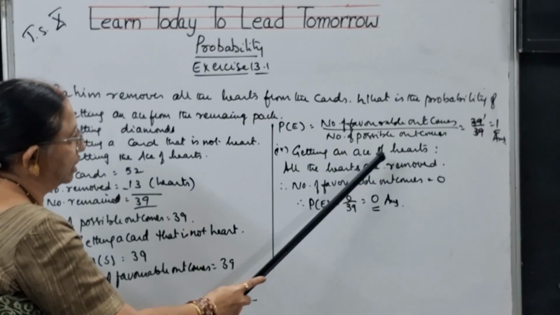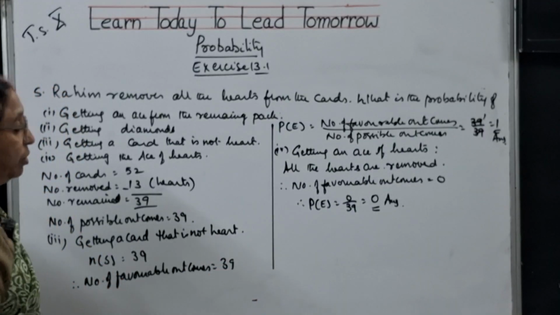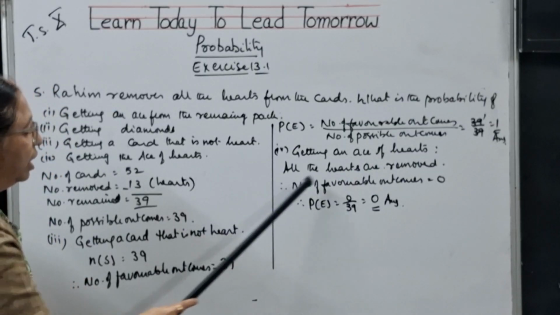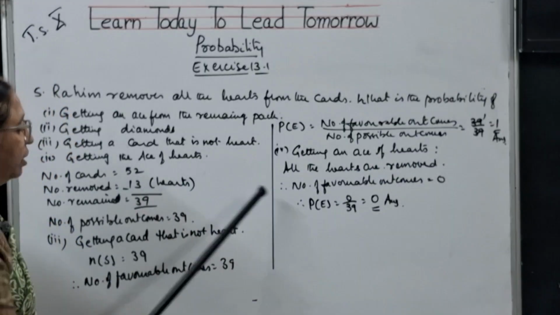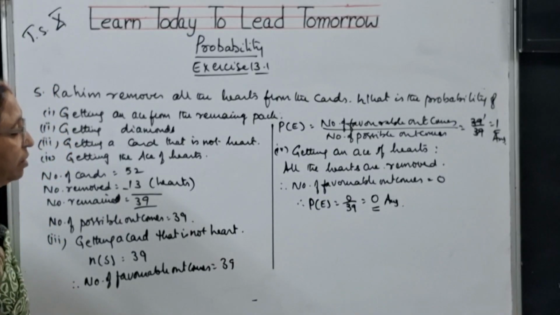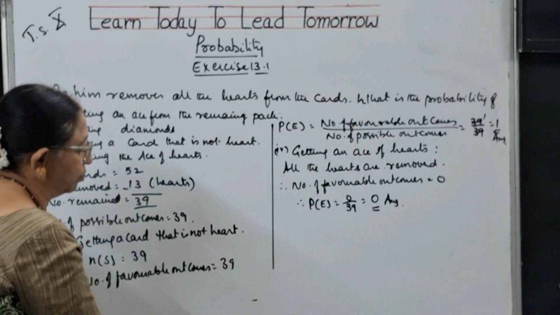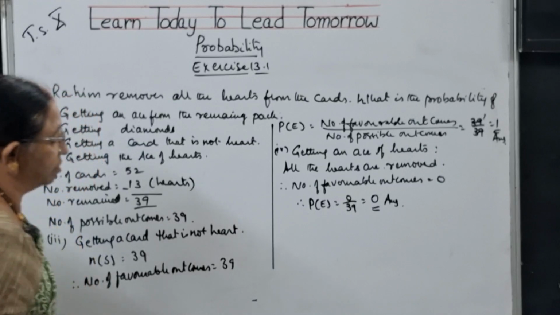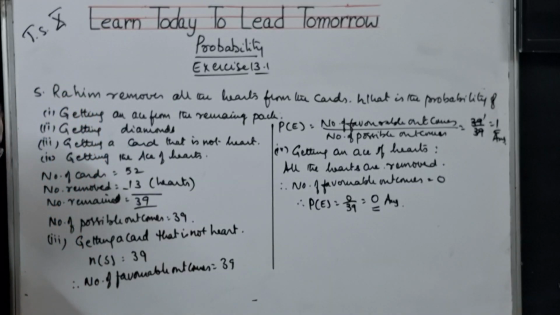Fourth bit, getting an ace from the heart. See, actually, all the hearts are removed. Here we have removed all the hearts from the problem. So, number of favorable events, there is nothing, no heart, that is 0. So, probability of getting hearts is 0. So, 0 is the answer, children. I hope I am clear. Please note it down.